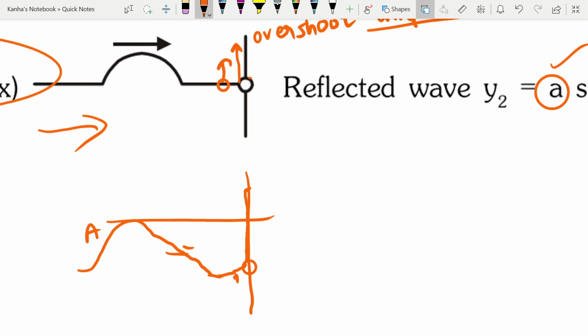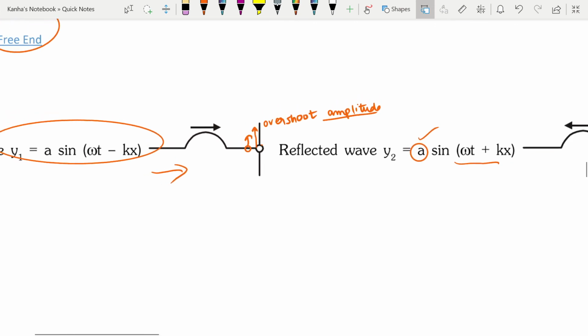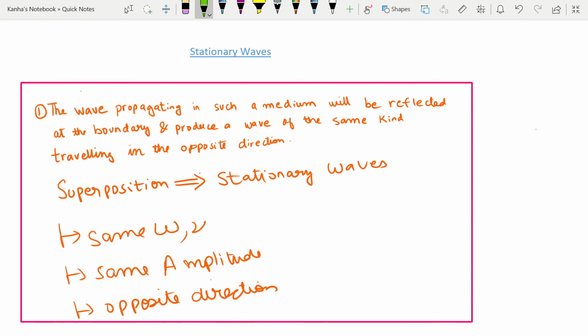After it goes beyond this point, it starts to come down, and when it comes down, it leads to a pulse in the same direction again. It sends it in the negative direction, but the amplitude does not change because there is no restoring force acting on it. With these things in mind, we can talk about stationary waves.